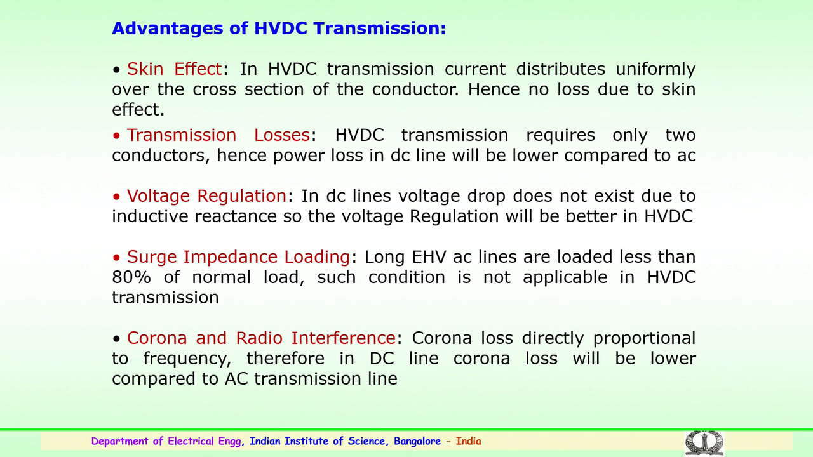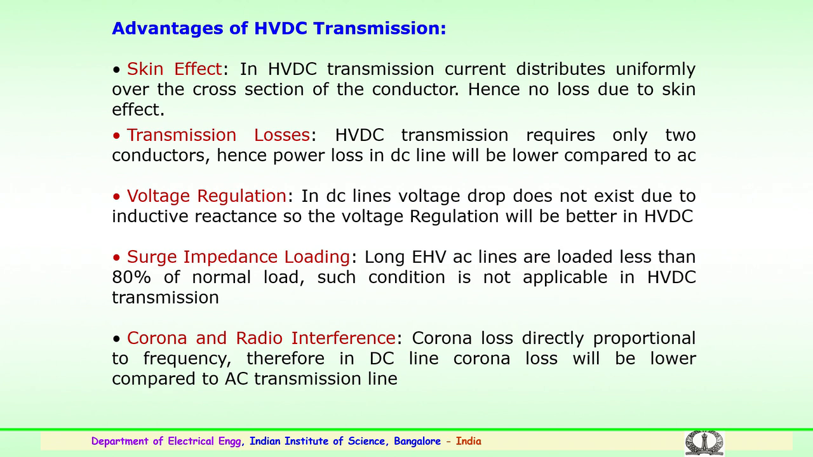In case of voltage regulation for DC lines, the voltage drop does not exist due to the inductive reactance. So, the voltage regulation will be much better in case of high voltage DC. Then surge impedance loading for long EHV AC lines: we know that extra high voltage and ultra high voltage AC lines are loaded to less than 80% of the normal load because of the surge impedance loading. So, this condition will not be applicable in case of long distance EHV and UHV HVDC transmission systems.